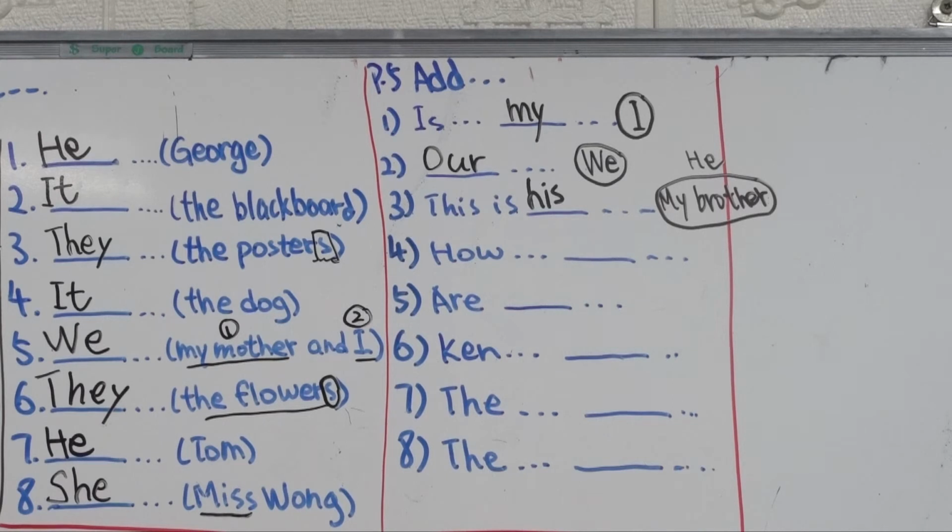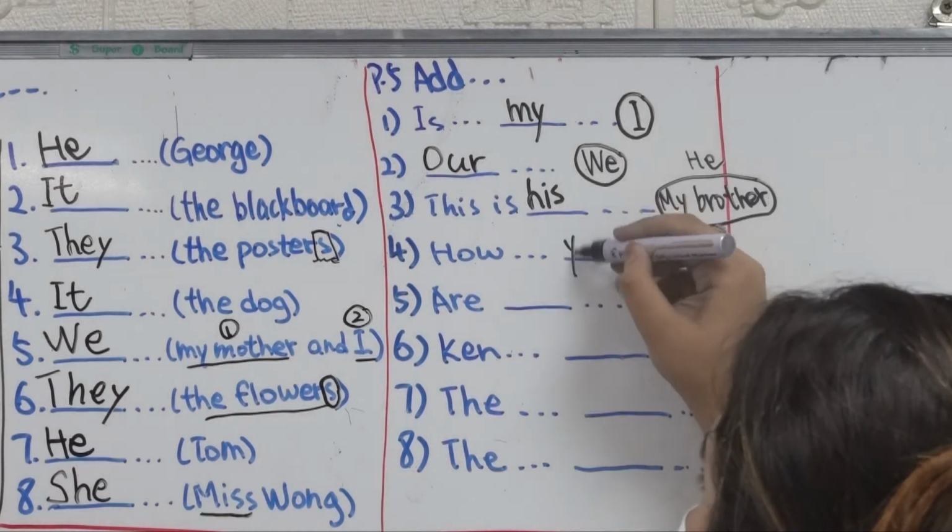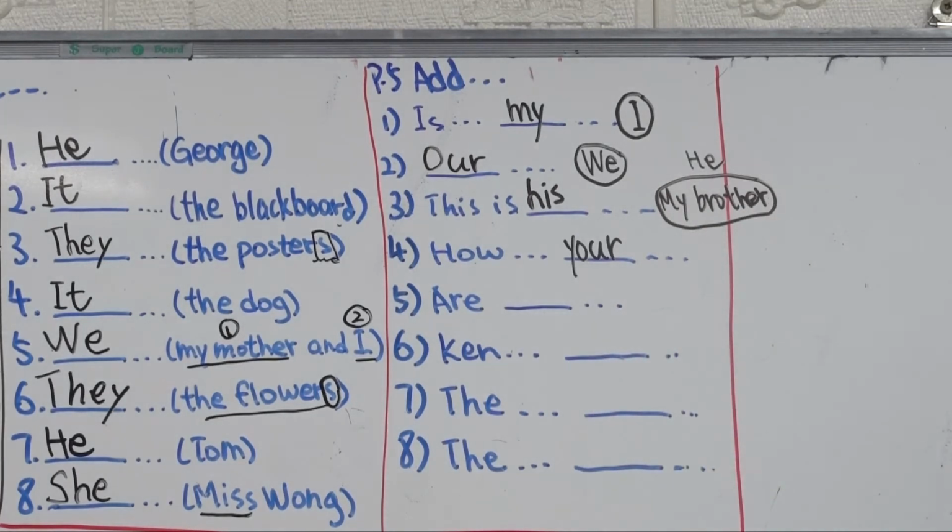Alright, one more. How old is space sister Fiona? Alright, so basically here, a person is asking another person a question. How old is space sister Fiona? So, for example, Fiona is in front of you. How are you going to ask this question about her sister? You will say, how old is your sister Fiona, right? Your. Okay? Because Fiona is in front of you, right? So you're gonna use your.